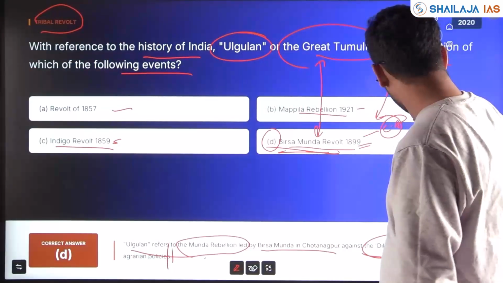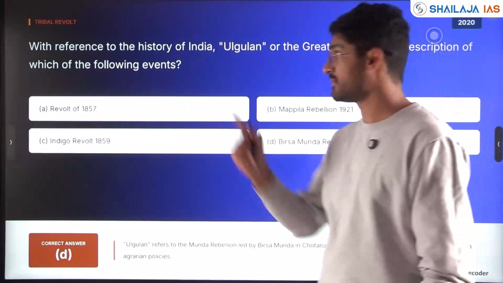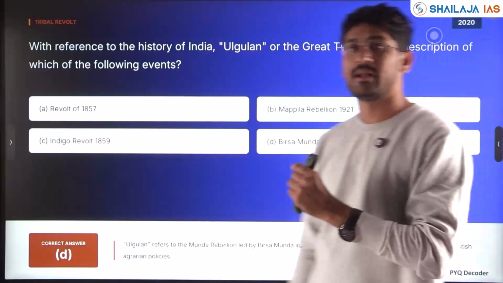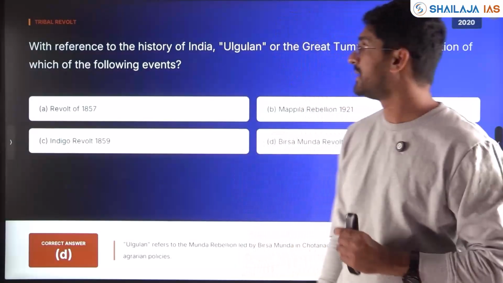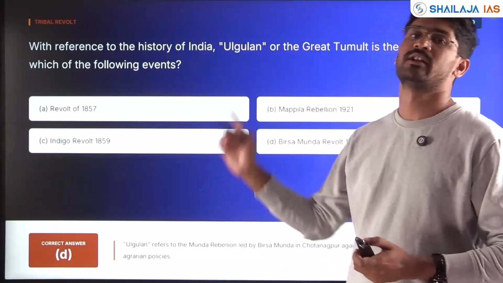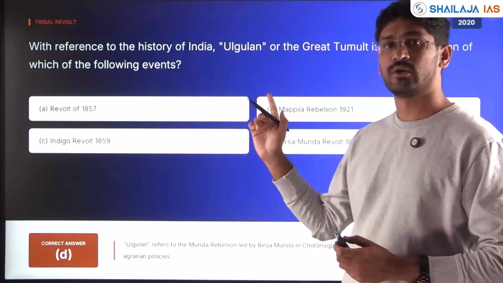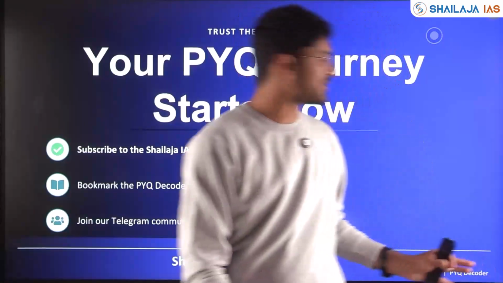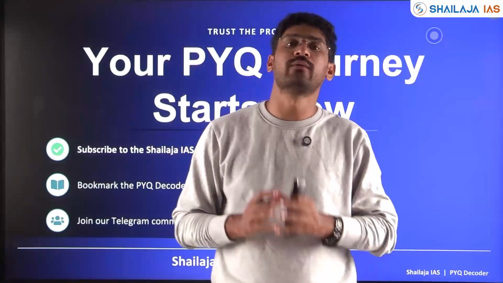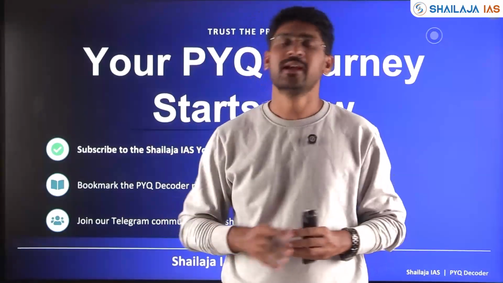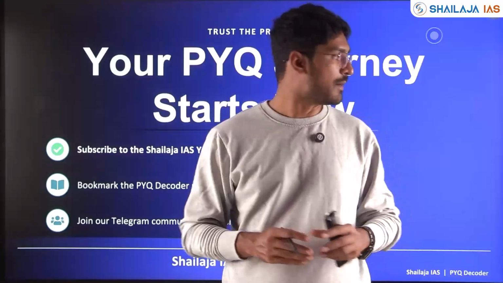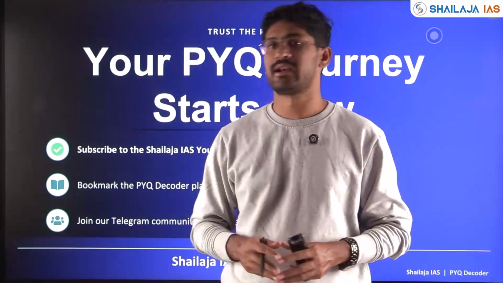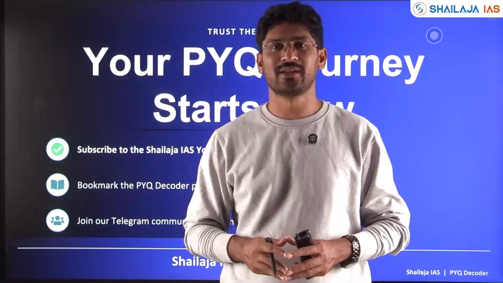So, current affairs that year were linked with a historical tribal revolt. This is how UPSC links current affairs with historical events. Any tribal event that has been in the news becomes important with respect to history. I hope this session has been helpful to decode the themes in modern history. In the next class, we'll come up with the rest of the themes that have been asked in modern Indian history. Till then, take care. See you in the next class.